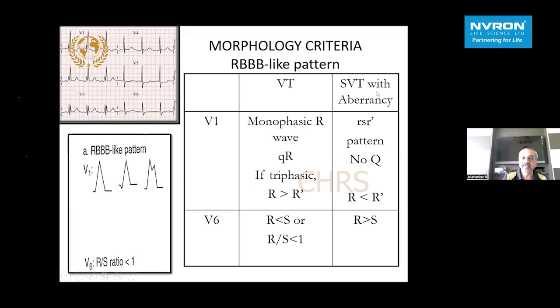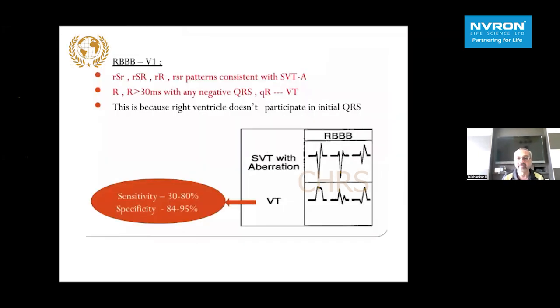Vis-a-vis SVT with aberrancy, which will have an RSR pattern as shown here, and no Q waves in lead V1, and R is always more than S in lead V6. So this is very important, V1 and V6 for morphology criteria, and we need to have that in mind.